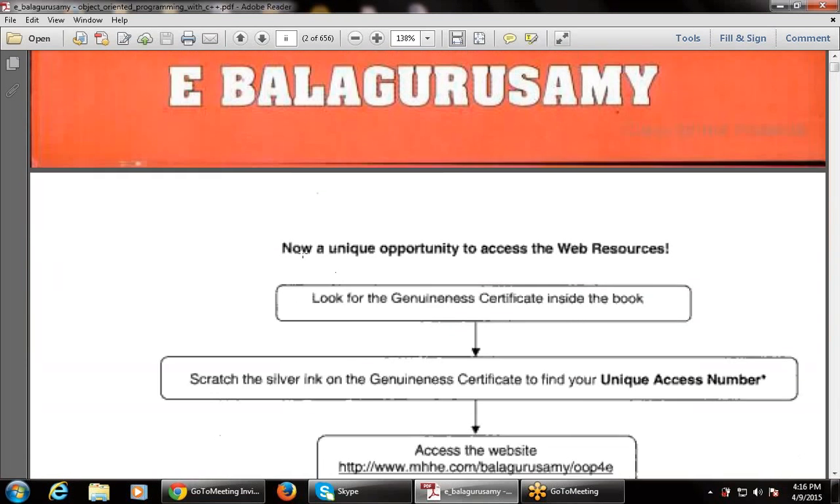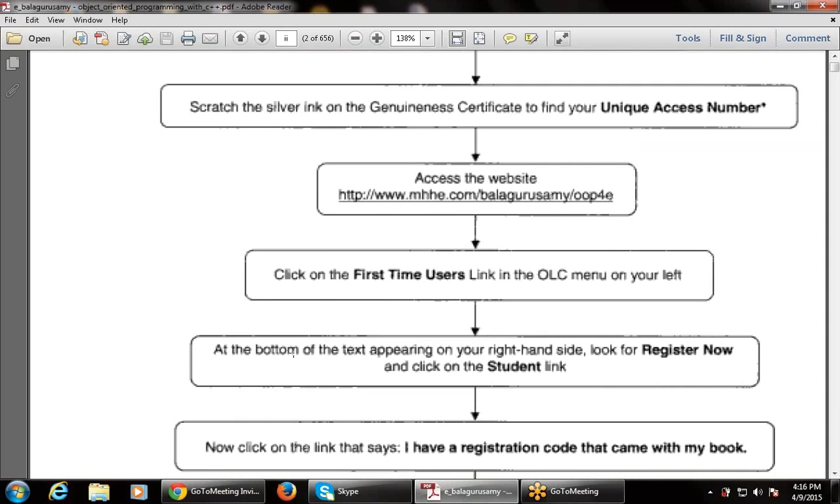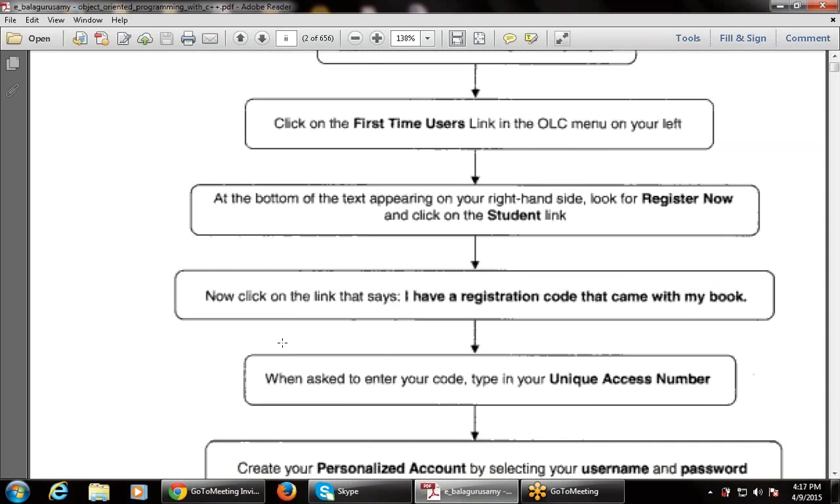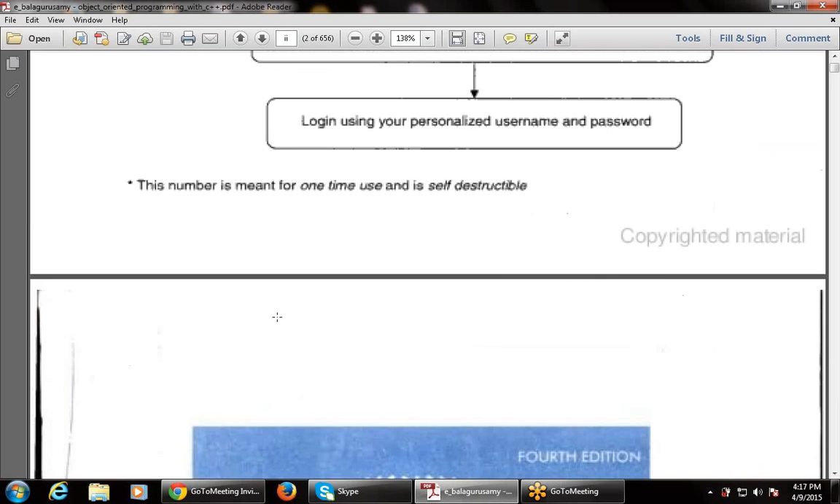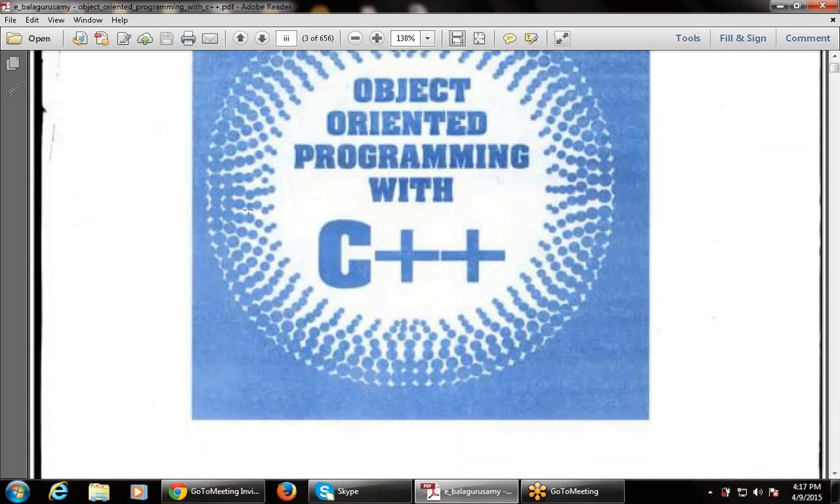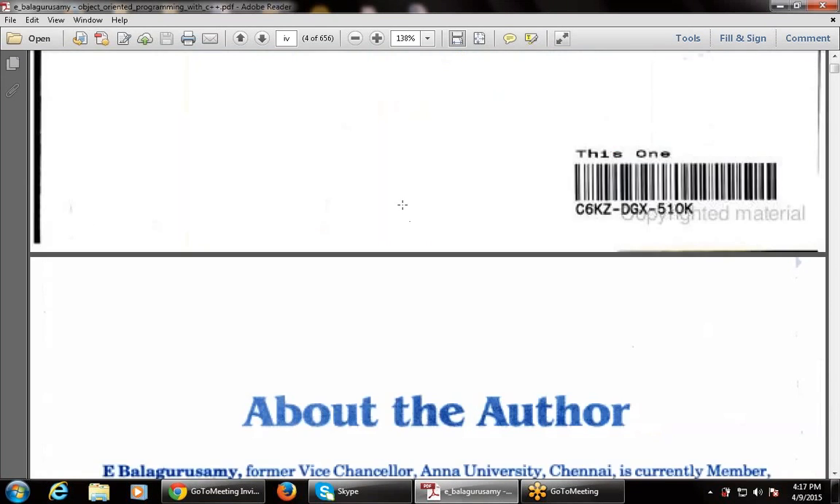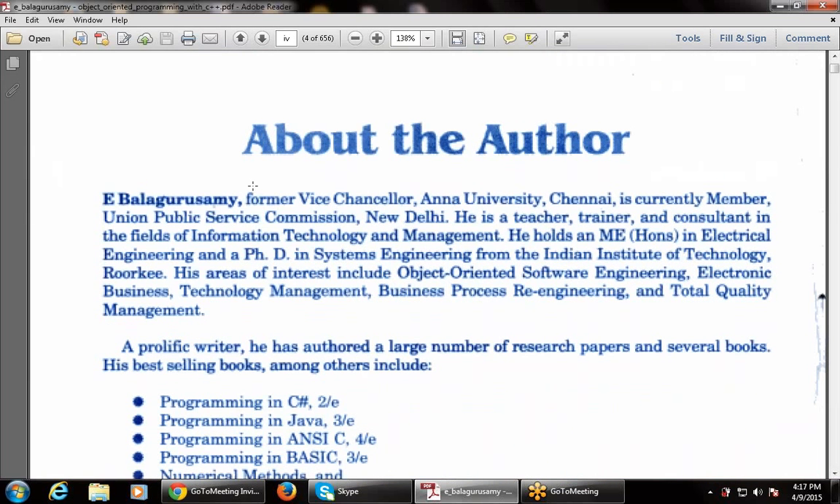This is the author name, E. Balaguruswami. Next page is the web resource, about the book, how to use a link, or the registration name. That is not your concern. So this is also the front page, Object Oriented Programming with C++.